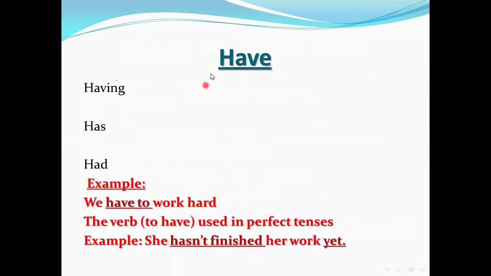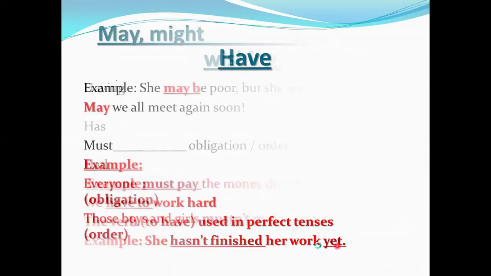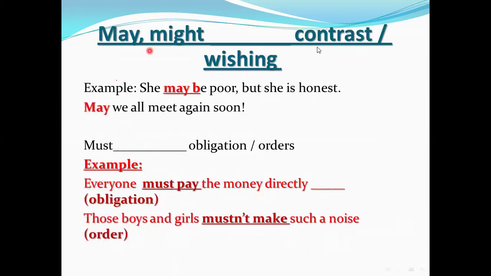Have. How do we use have? Having, has, had. We have to work hard. The verb to have is used in the perfect tenses like this: she hasn't finished her work yet. So yet here is used with, followed by what? Followed by the negative form like this: she hasn't finished her work yet. Let's go to another one. May, might, used for what? Contrast and wishing.